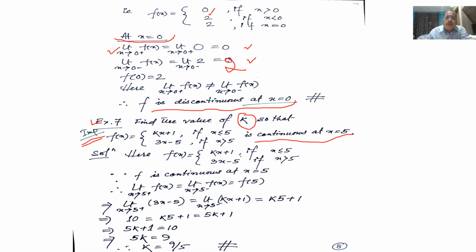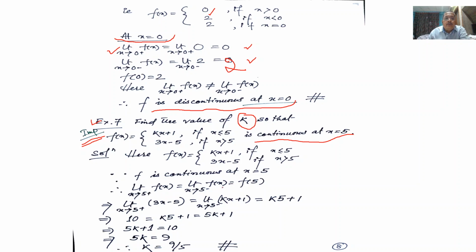So here f(x) equal to this. Now see, 5 is the critical point. As it is a critical point, if the function is continuous at the point x equal to 5, then the right hand limit, left hand limit and value of the function must be equal. So since f is continuous at the point x equal to 5, therefore limit x tends to 5 plus f(x) is equal to limit x tends to 5 minus f(x) is equal to f(5).